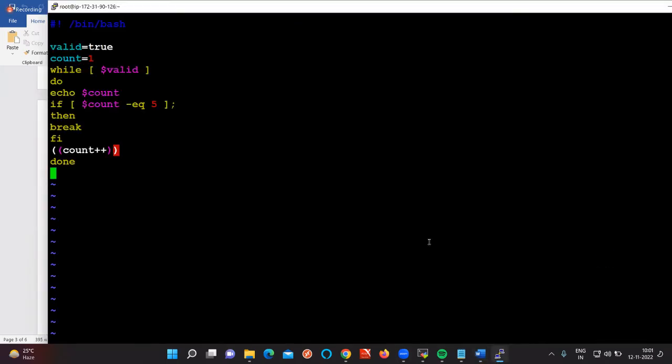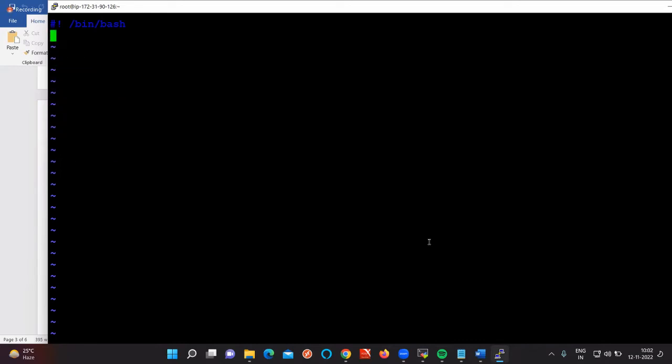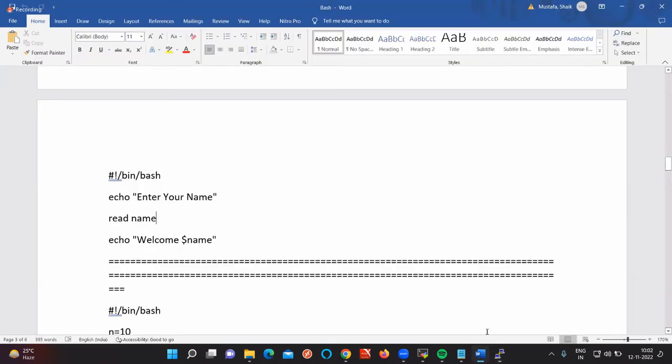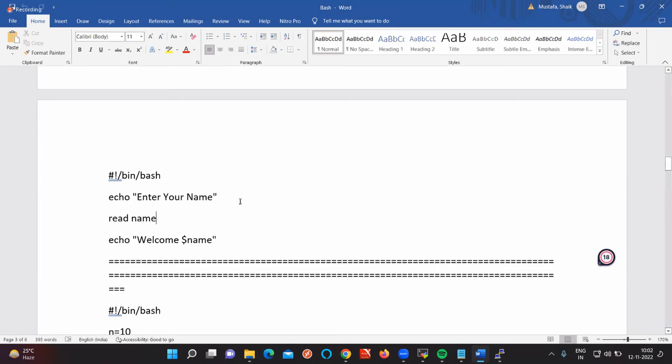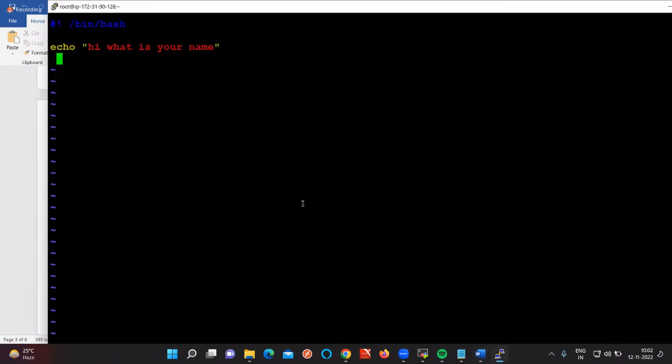vim file.sh. First of all, what is the meaning of echo, guys? To print the value. For example, echo, it is asking, hi, what is your name? So I am giving read. That read needs to be in this format. Whatever variable you have given, you need to give here, or you can give some other name as well. For example, let me give A, some variable.